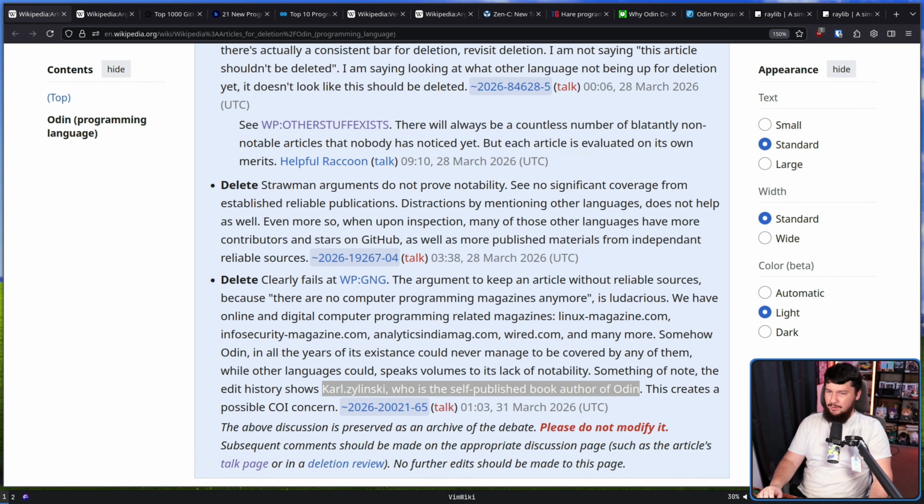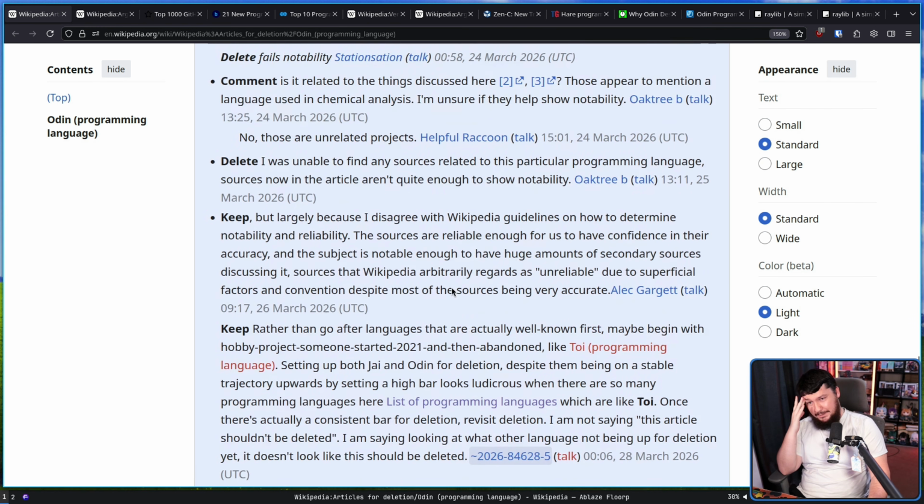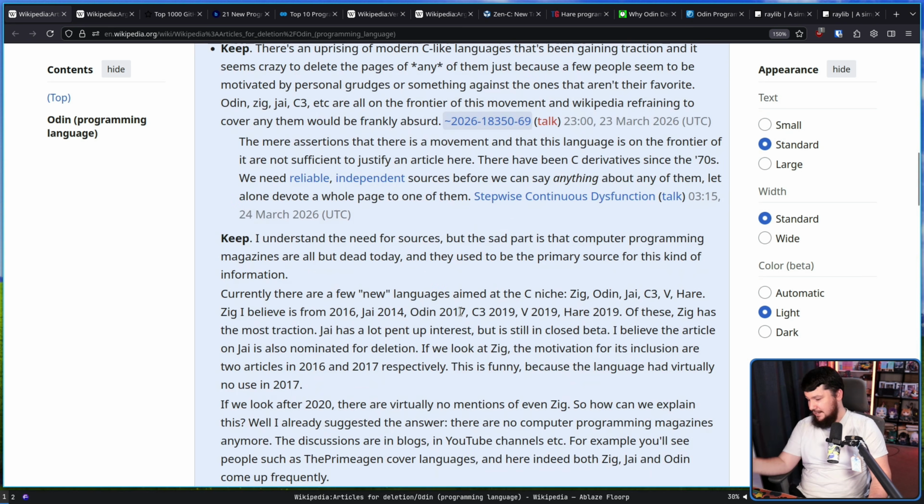So, this article ended up being deleted, and as you can probably tell, being a Wikipedia editor is very much like being a Reddit moderator. You interpret the rules how you feel like interpreting them. You decide what is and is not a reputable source, and you know, that's just how it goes. There's nothing that can really be said about it, and yeah. So I hope you learned something about what it's like to be in the mind of the Wikipedia editors, the people who sit around all day editing this site.